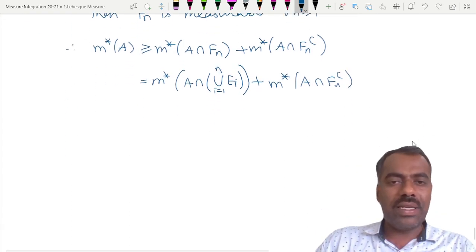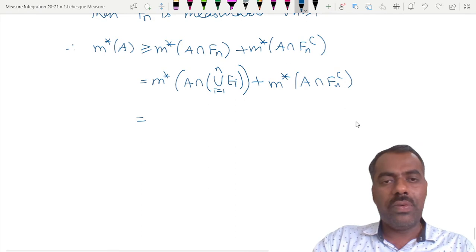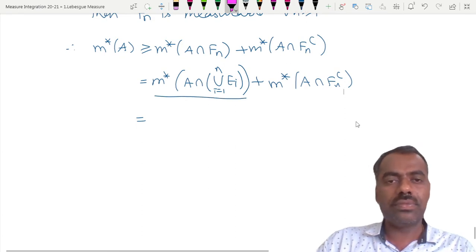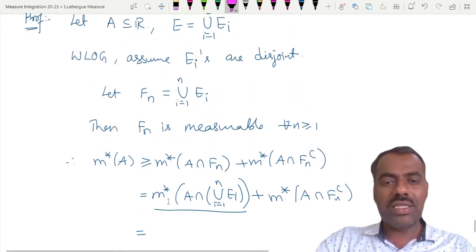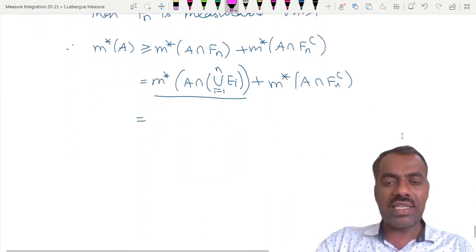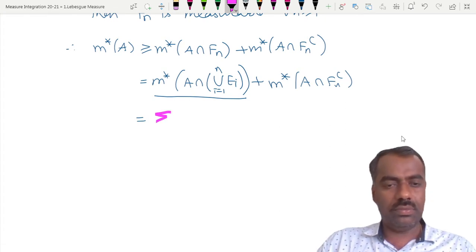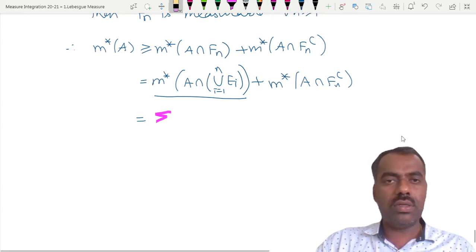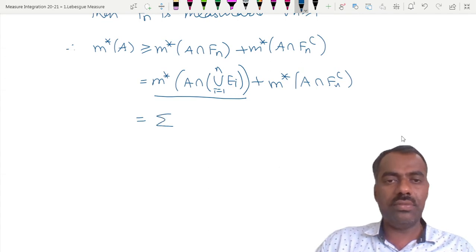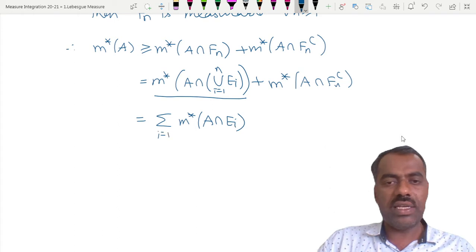Now, what result have we just proved? What is the value of this one? Because our Ei's are disjoint, m star of A intersection the union of Ei's is the same as what? The summation of m star of A intersection Ei, i equal to 1 to n. Is this clear?